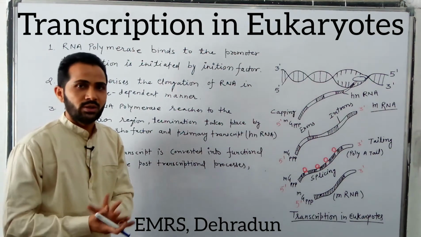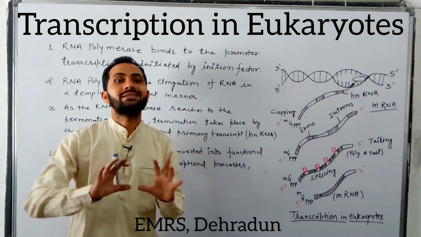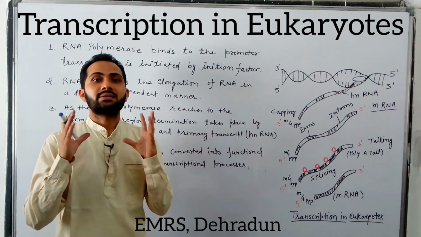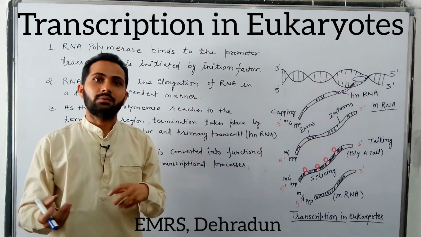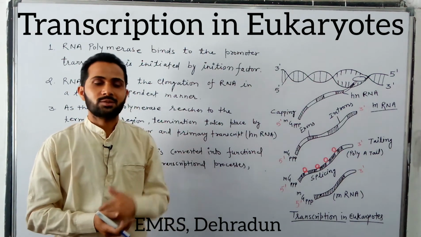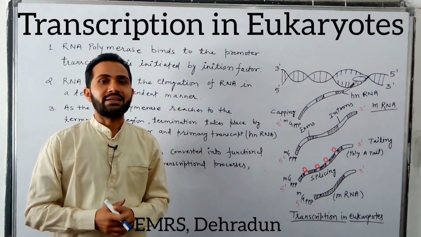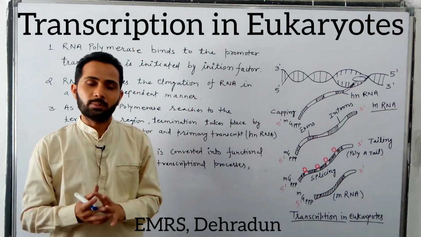As we know, the transcription process in prokaryotes and eukaryotes is different. In eukaryotes there are three DNA-dependent RNA polymerase enzymes involved in the transcription process. On the other hand, in prokaryotes only a single RNA polymerase enzyme is capable of performing the whole process.